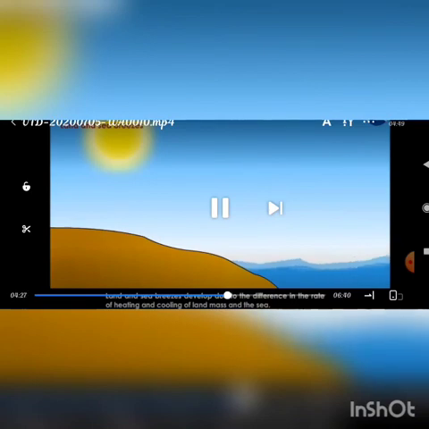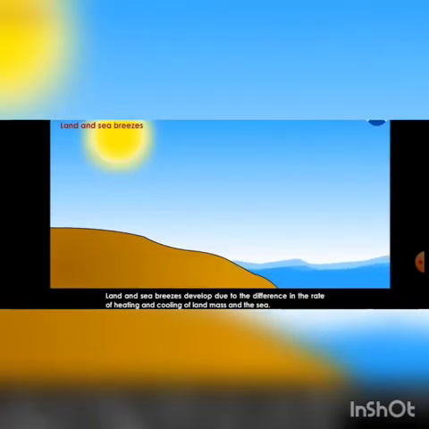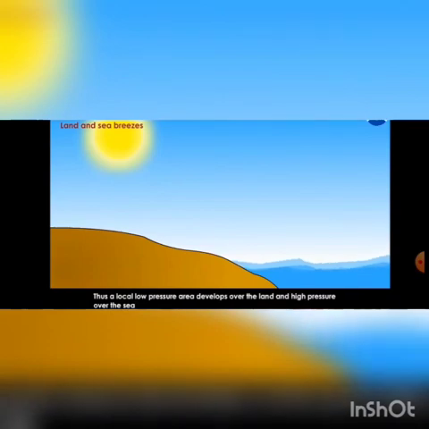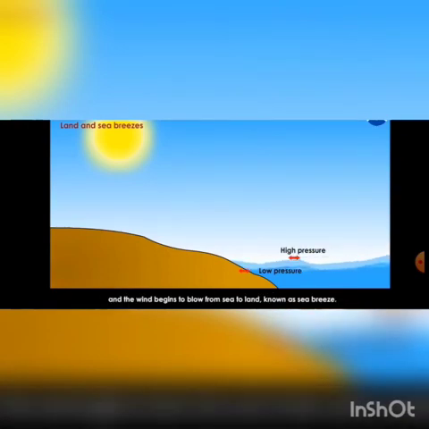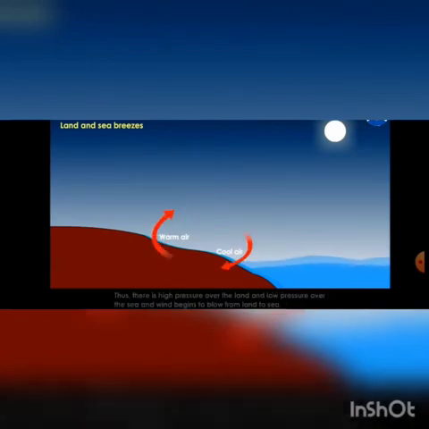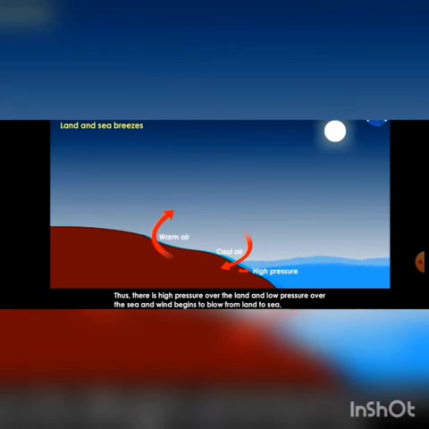I told you, when the land area gets heated, the air will move up. So the air from the high pressure area, from the sea, will fill the place on the land, and that is called sea breeze. That is what is given here. See the arrow mark and read out: the local pressure area develops over the land, so the wind begins to blow from sea to land, which is known as sea breeze. During night time it is vice versa. The sea water releases heat very slowly, so the air from the land moves to the sea, and that is called land breeze.